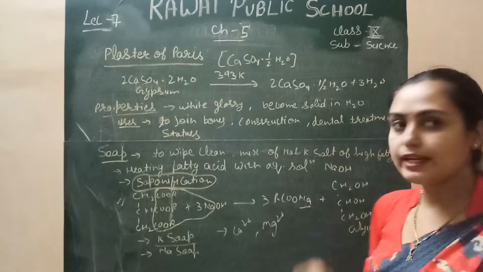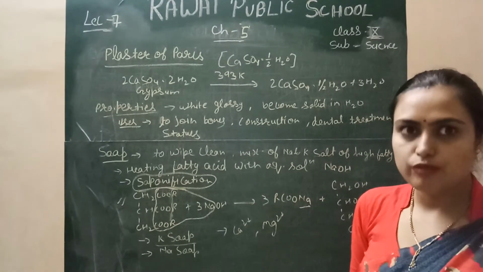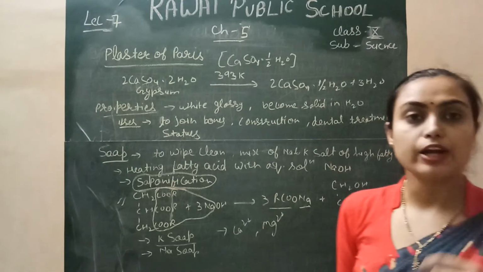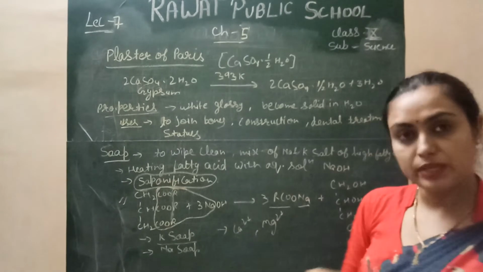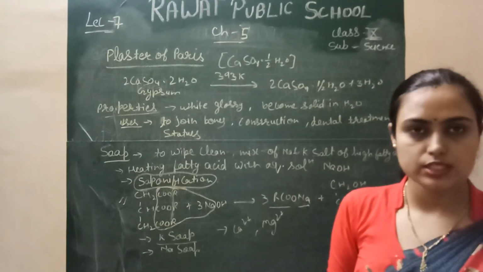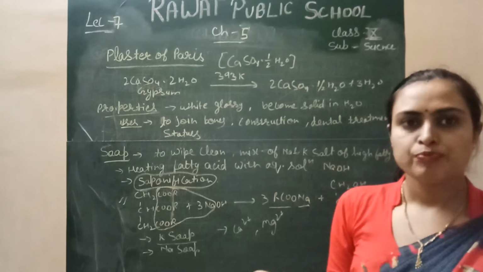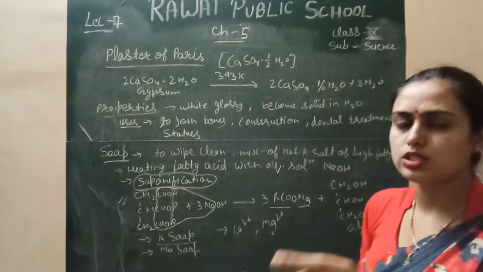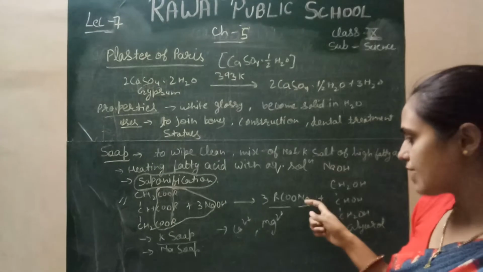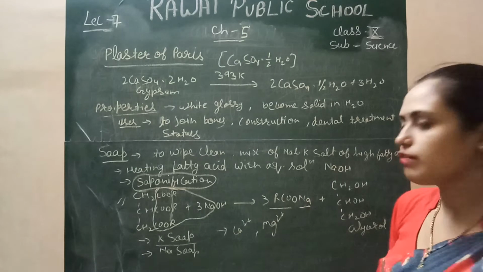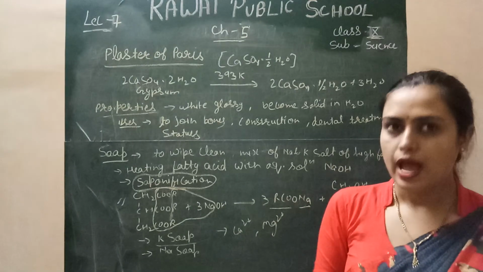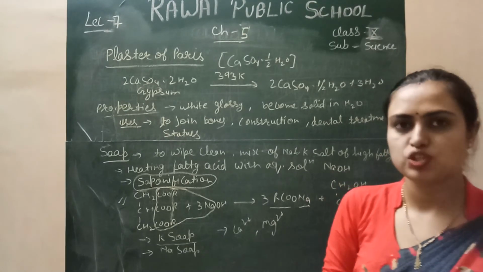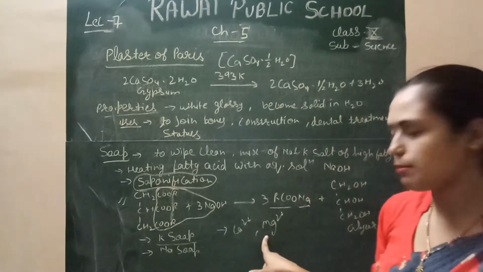In hard water, when these magnesium and calcium ions react with soap, they are insoluble in water. Sodium soap is easily soluble in water, and that's why it cleans the surface of the cloth or any other surface we use for cleaning purposes. When calcium or magnesium attaches instead of sodium, they are insoluble in water, and precipitates of calcium and magnesium are formed below the water at the substratum.